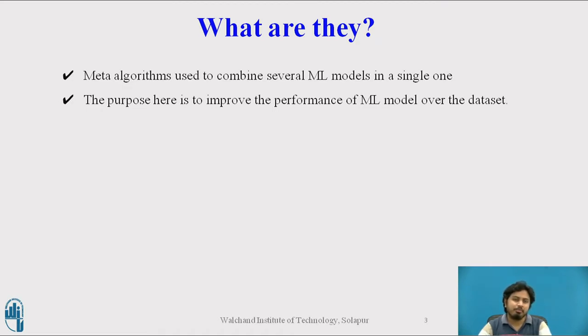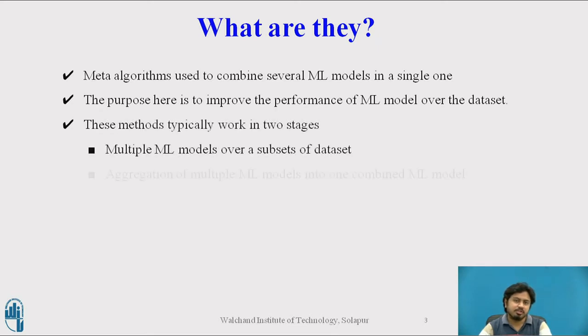There are various approaches to combine the predictive powers of all these submodels. We have two broad approaches: one is called averaging, another is called stacking. Under averaging, you have bagging and boosting, and under stacking, we have a meta learner based approach, which we're going to see, and how it differs from bagging and boosting. Usually these are two-stage methods, wherein in stage 1 we produce multiple models, and in stage 2 we aggregate them into a single ML model.